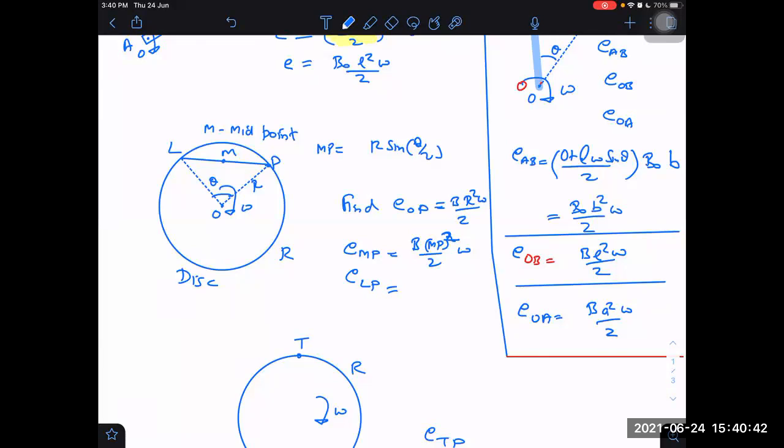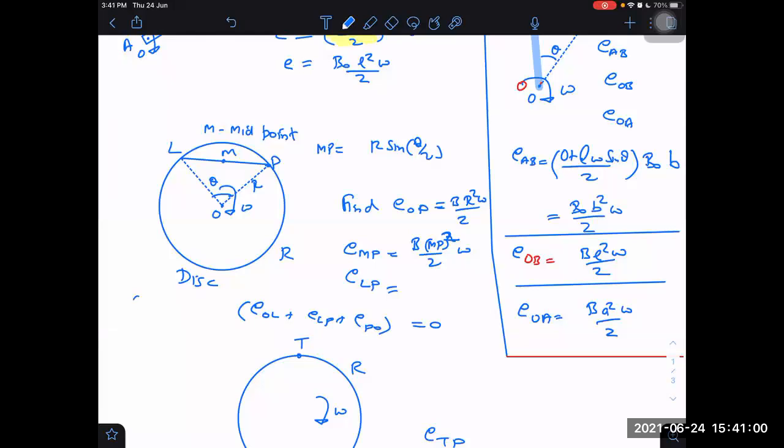This is simple to tell, ELP. How? Sir, EOL also B R square omega by 2. Adding 2 into EOL plus ELP plus EPO total should be equal to 0.